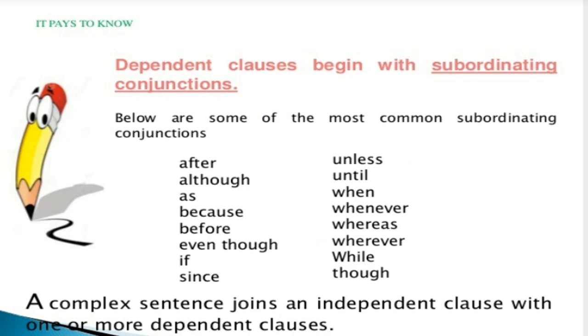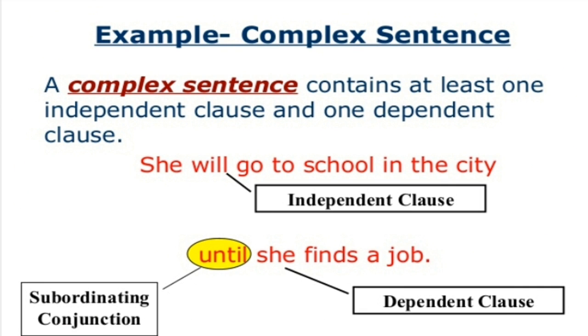A complex sentence joins an independent clause with one or more dependent clauses by the use of these subordinating conjunctions: after, although, as, because, before, even though, if, since, unless, until, when, whenever, whereas, wherever, while, and though.